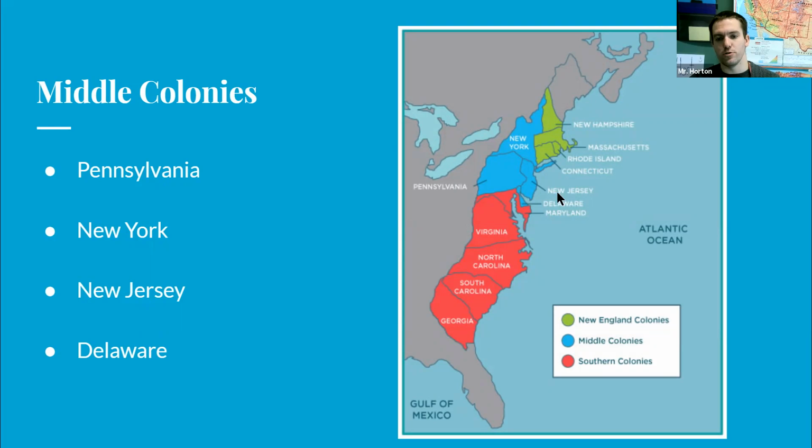All right, here in the blue, if you're looking on the map, right in the middle. So New York, Pennsylvania, New Jersey, and then a little portion of Delaware. Right below the New England colonies, and right above the Southern colonies. So right in the middle: Pennsylvania, New York, New Jersey, and Delaware.